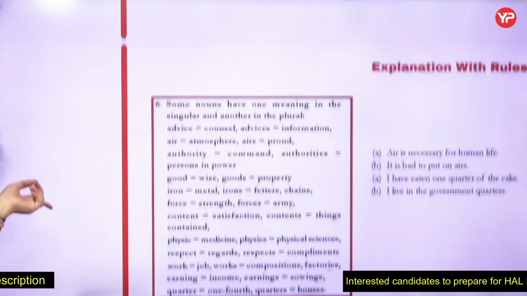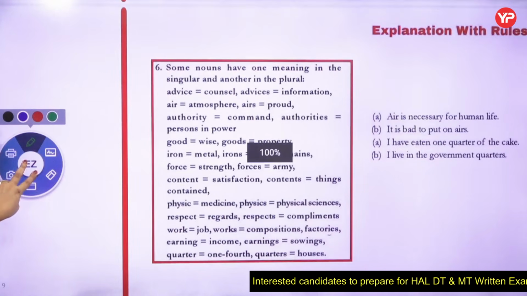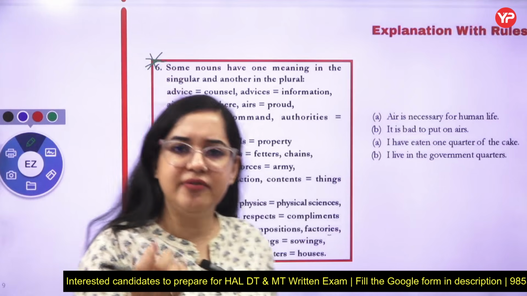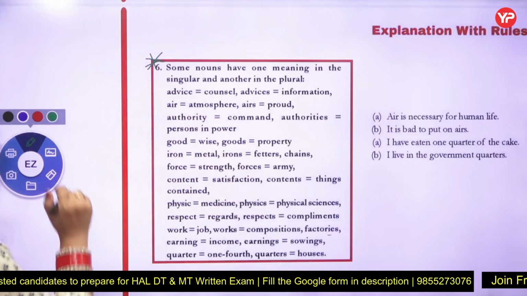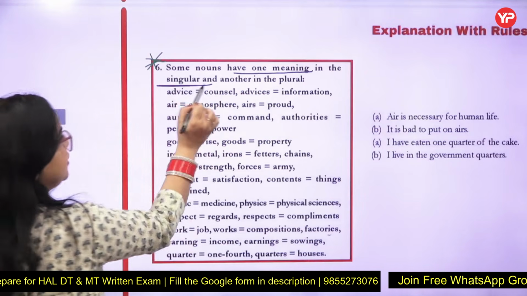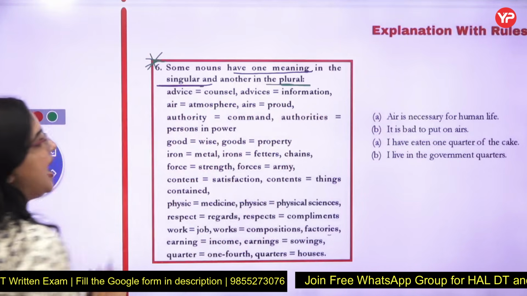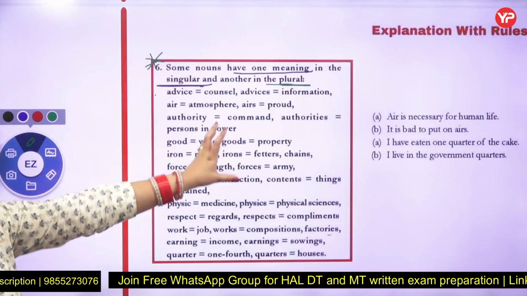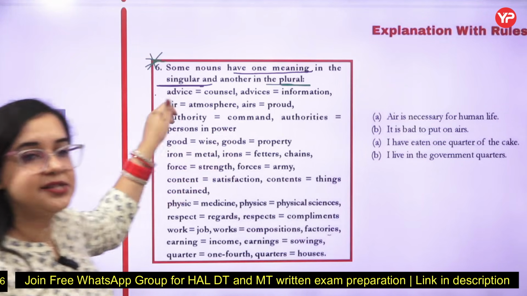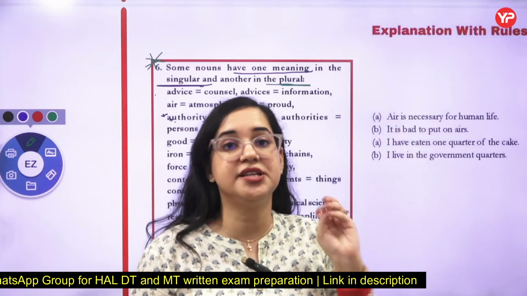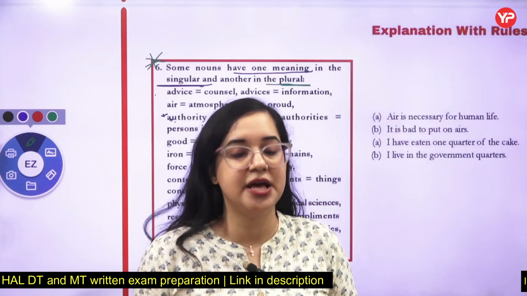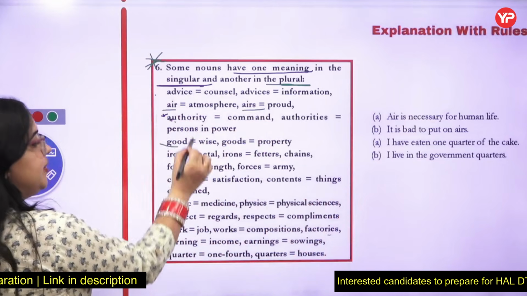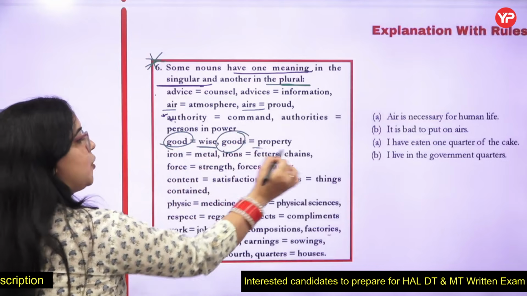Now the sixth rule. This is just a learning and reading one, not a very important rule, but yes, I am giving you the information so that we don't leave out any single thing from our side. There are certain nouns which have one meaning in the singular, but a different meaning when we add s. Like single advice means counsel, but advices means information. Air means atmosphere, but airs means pride. Similarly, good means wise, goods means property.